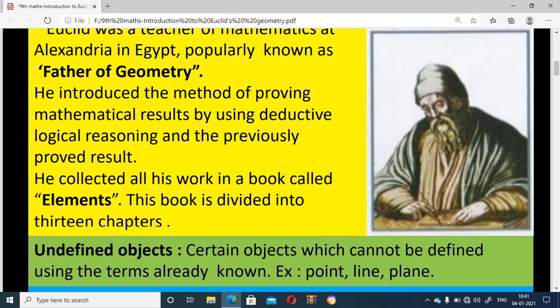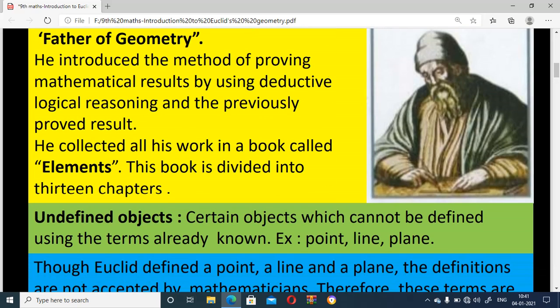Undefined objects. Undefined objects means certain objects which cannot be defined using terms already known. For example, point, line, plane. These cannot be defined using such terms. This is known as undefined objects. For example, point, line, plane.